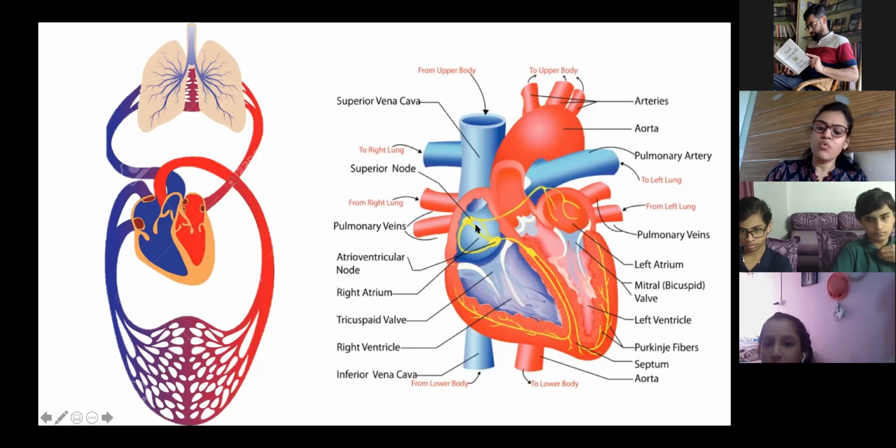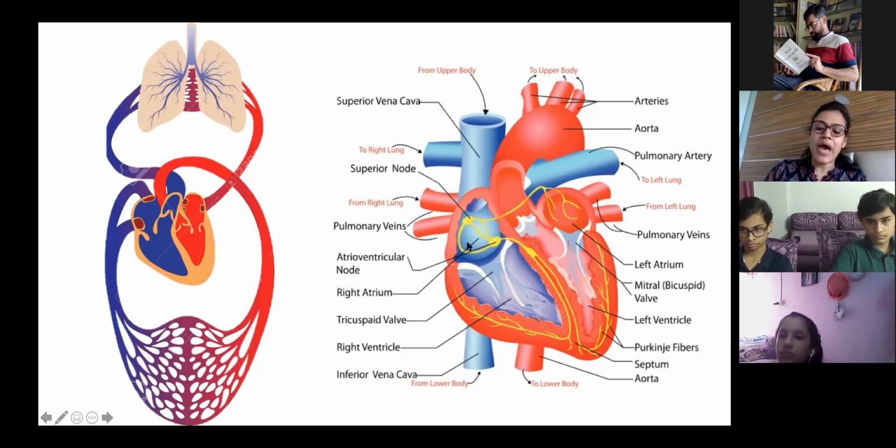Let me explain how we have to say it. This question can be divided into two parts, like describe how blood flows in the right side of the heart. So I have to mention only the right side. You will say that blood from the upper body parts comes through the superior vena cava to the right atrium, and from the lower body parts it comes through the inferior vena cava to the right atrium.